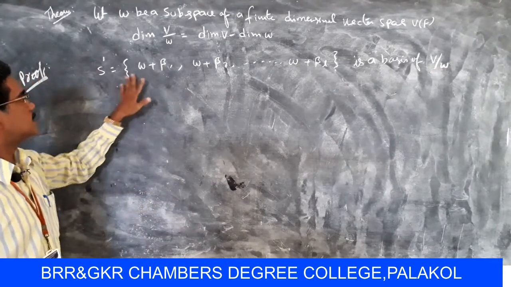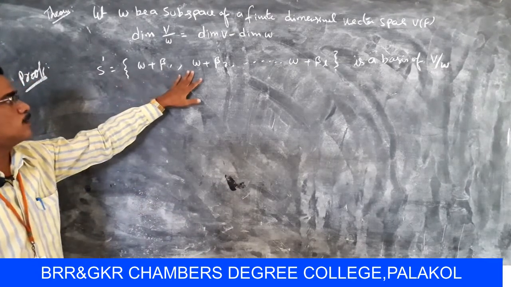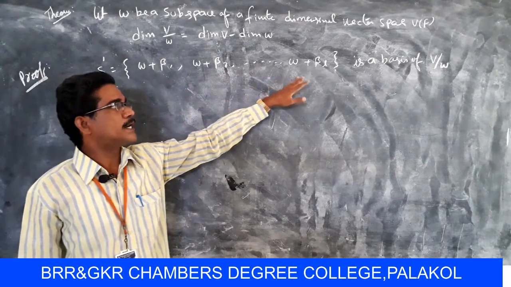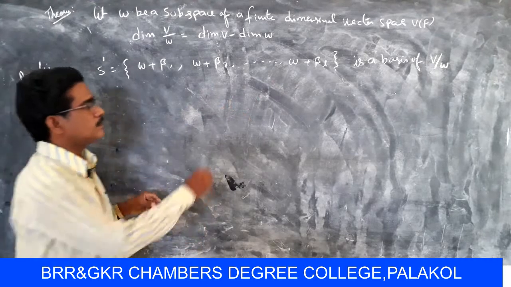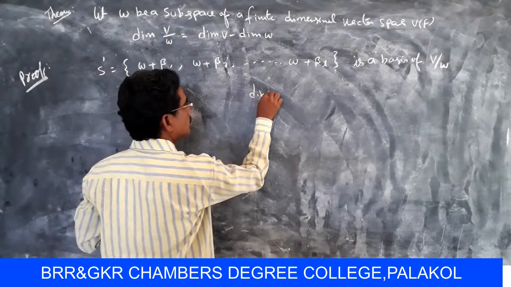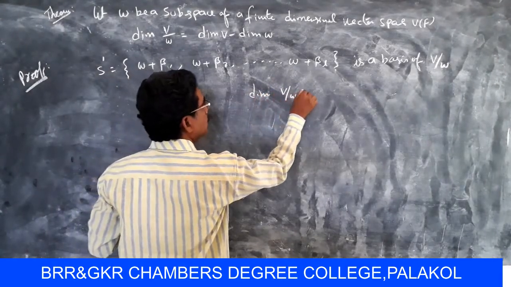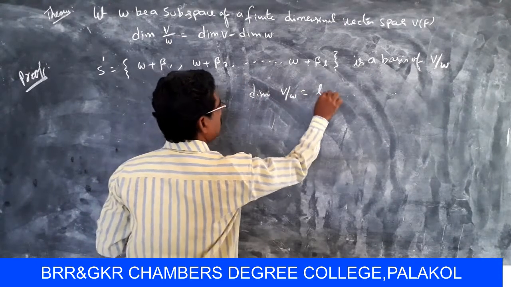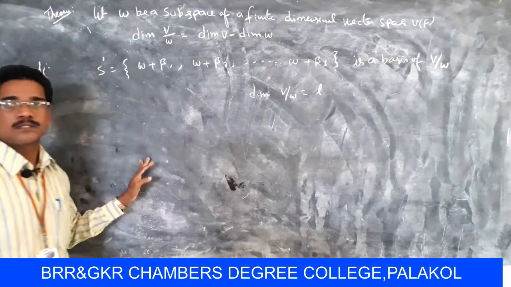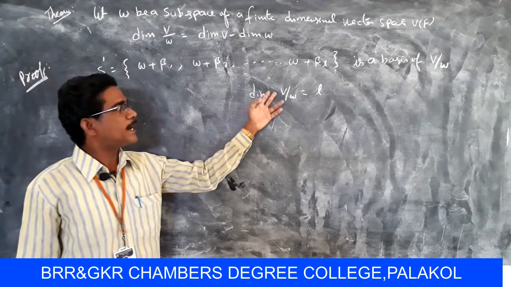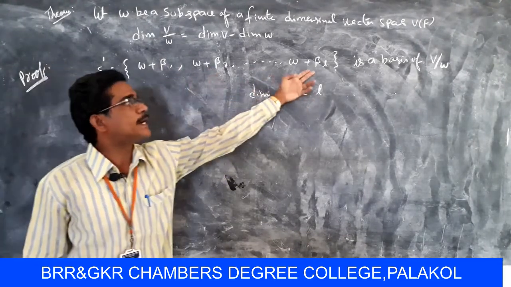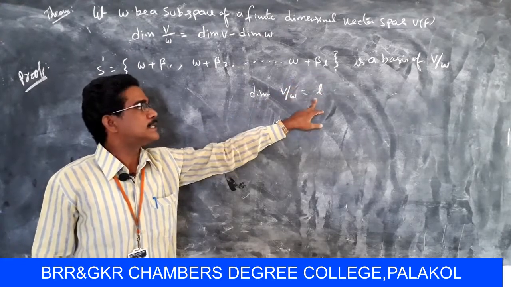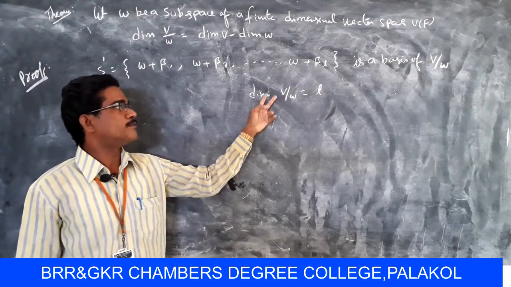Hence the dimension of V/W equals L, since the total number of elements is L, that is β1, β2, ..., βL. Finally, the dimension of V/W equals L.